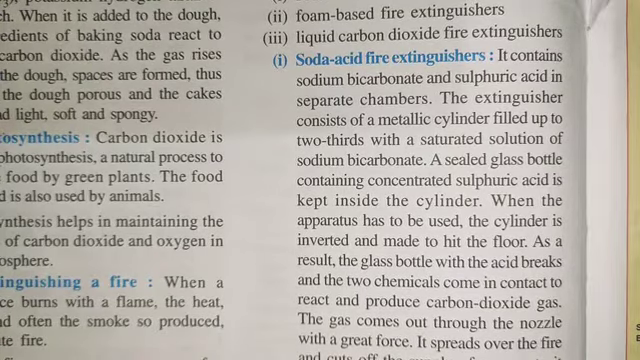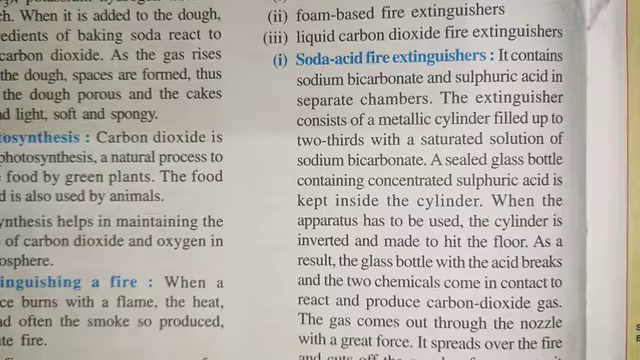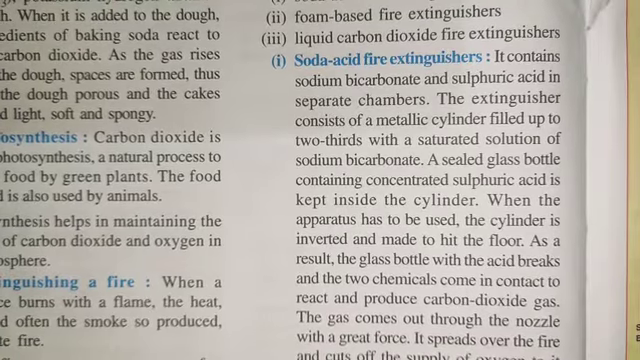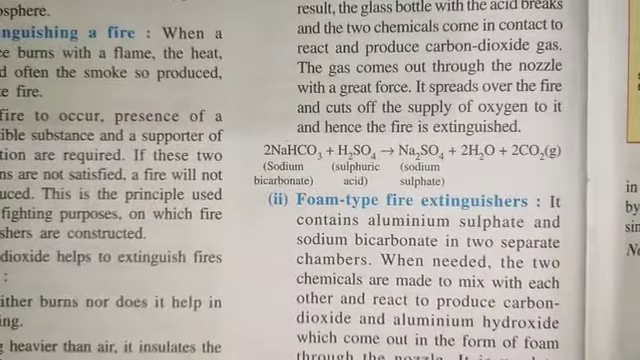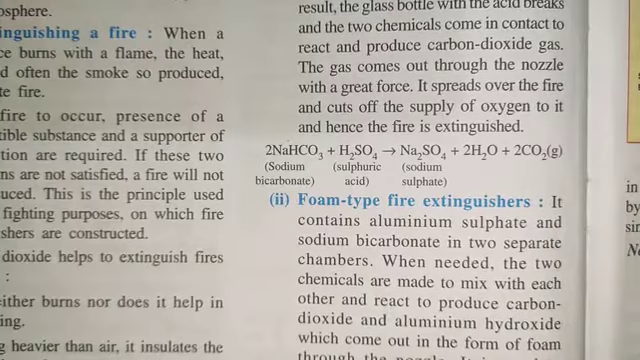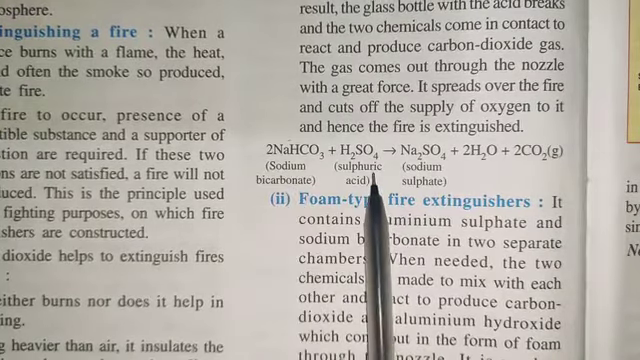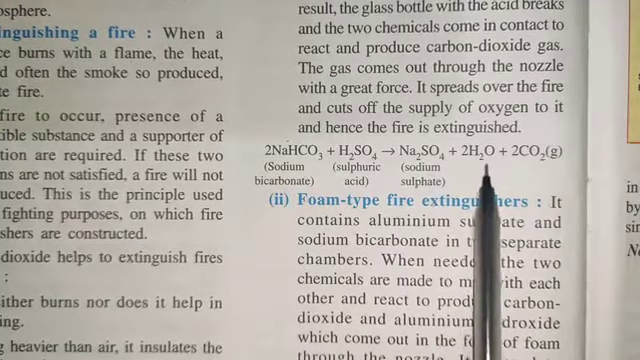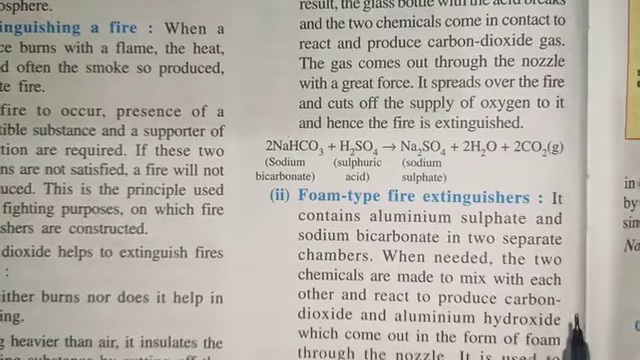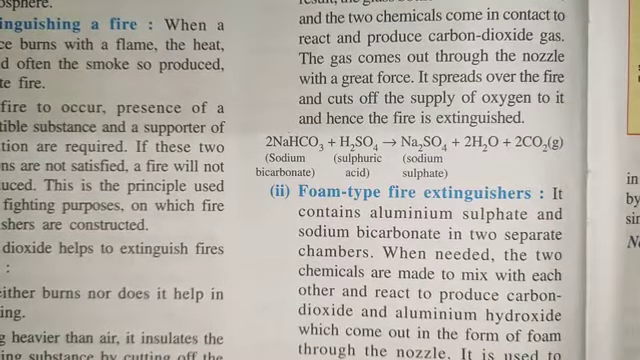We open the nozzle of the cylinder. With a great force, carbon dioxide gas is released from the cylinder and it spreads over the fire and cuts off the supply of oxygen to it, and hence the fire is extinguished. The reaction between sodium bicarbonate and sulfuric acid gives sodium sulfate, H2O and CO2. Now the next one is the foam type fire extinguisher.